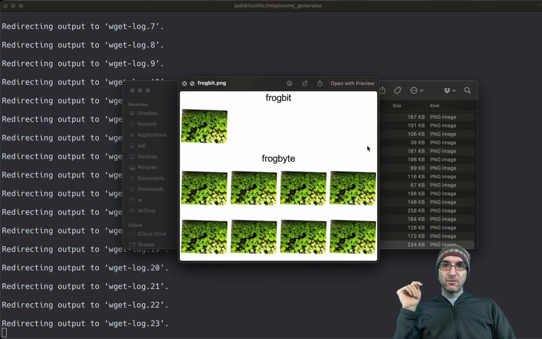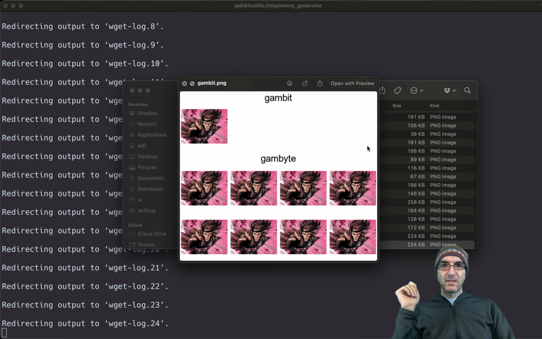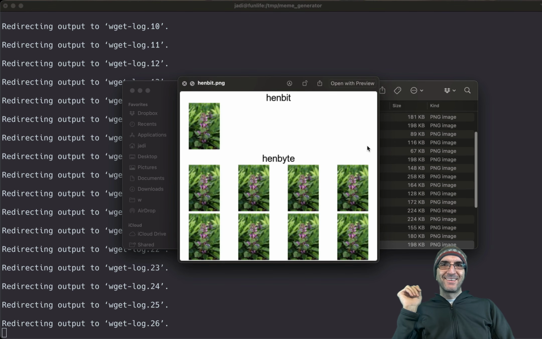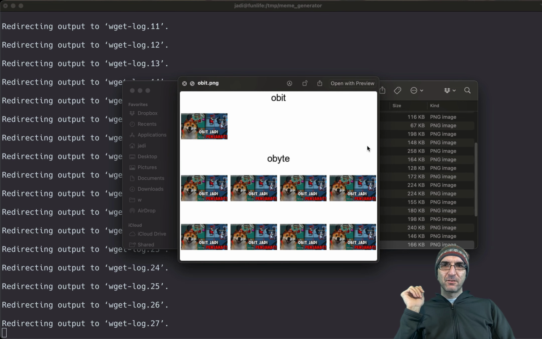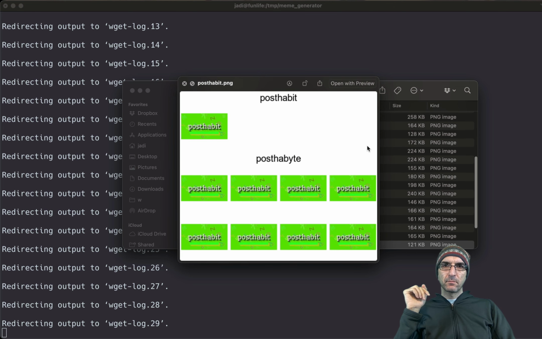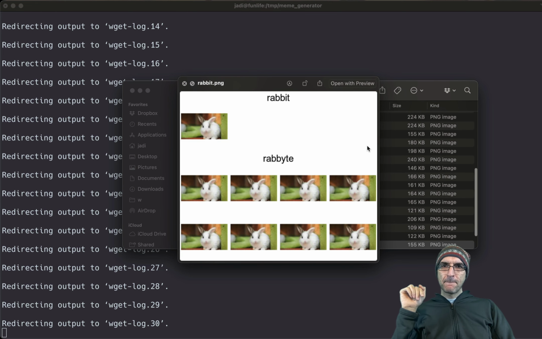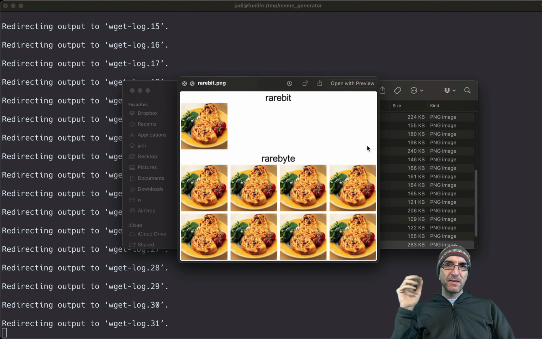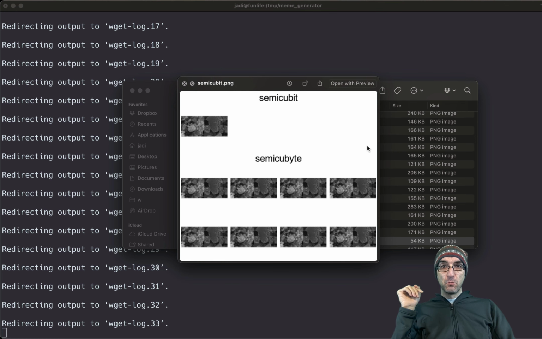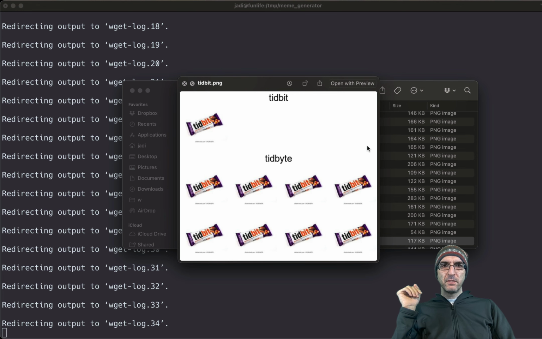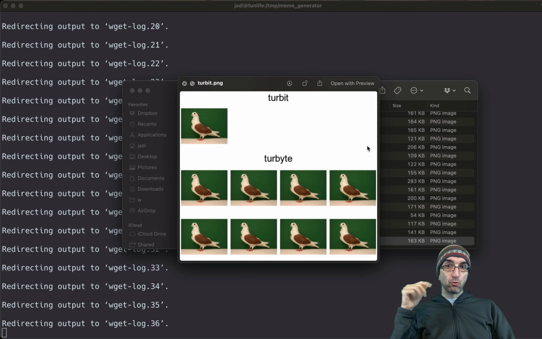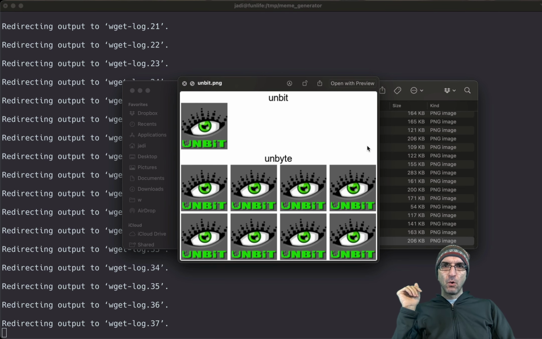Frabbit, frabbyte. Frogbit. Gambit, gambite. Habit, habite. And all the possible combinations. Orbit, orbite. Prohibit, rabbit. What is fun? Semi-qubit. Titbit. It's being added one by one now. Turbit, turbite, or turbit, I don't know.